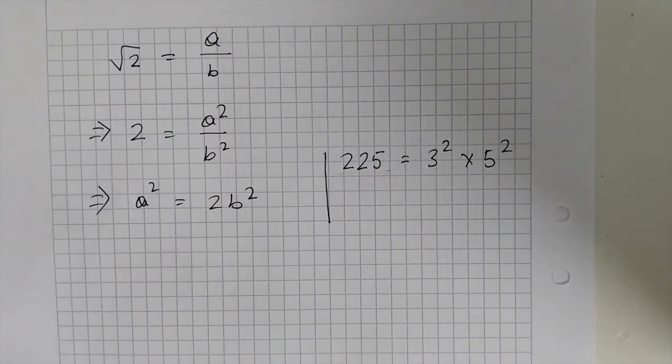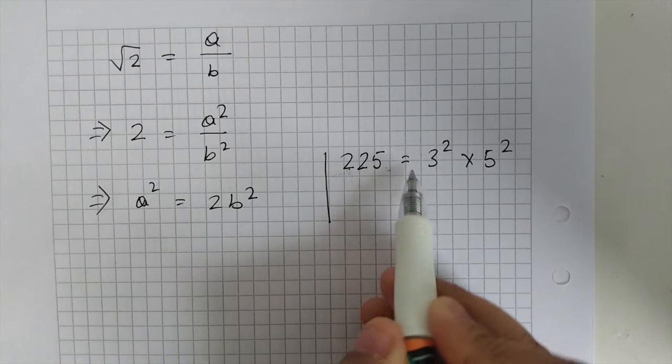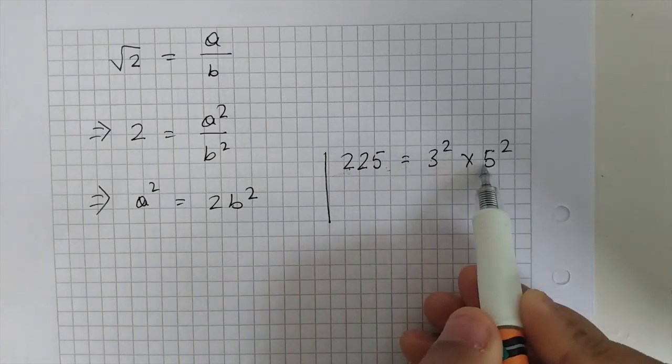Now we know from the fundamental theorem of arithmetic that every number, all of whose prime factors have an even power, is a perfect square. For example, we have taken here 225 equals 3 squared times 5 squared.